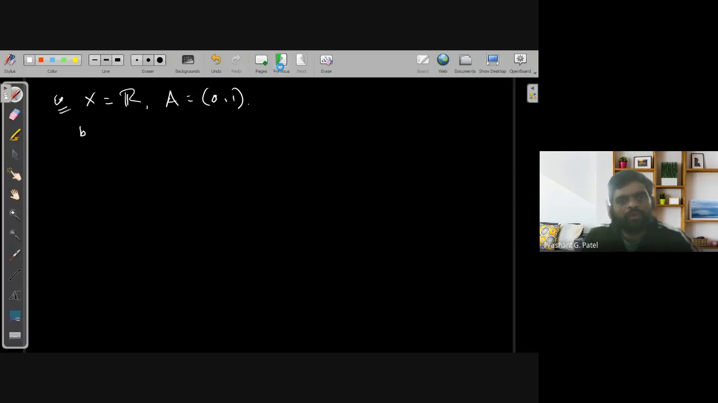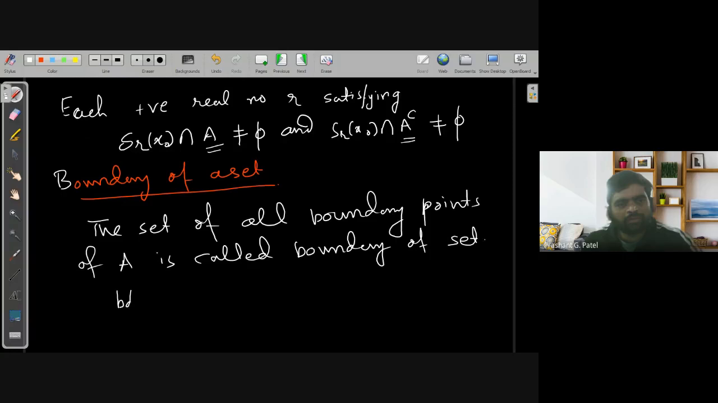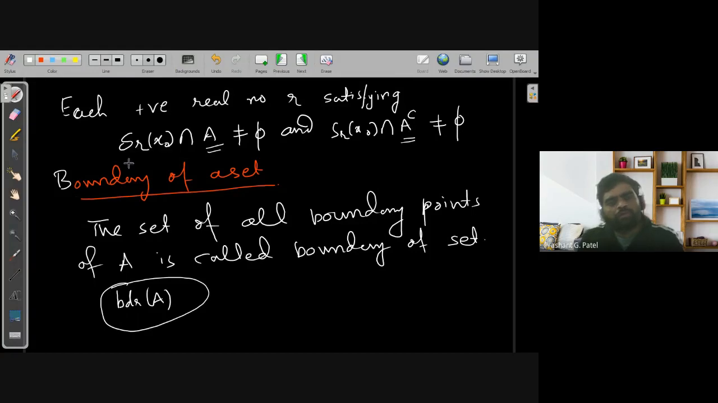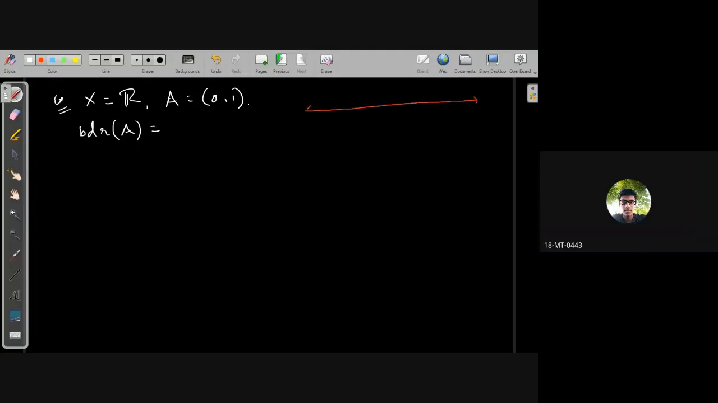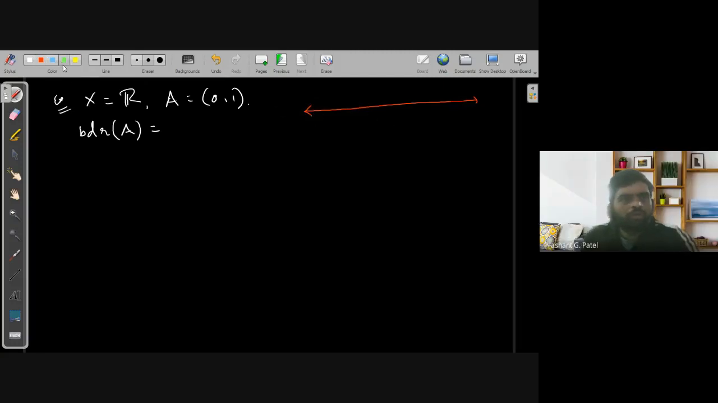We should note here that the boundary of a set A is denoted as BDR of A. This is the notation for denoting the set of all boundary points. So I am talking about what are the boundary points of this set A. You just look at it. 0 and 1. So you have the open interval 0 and 1.